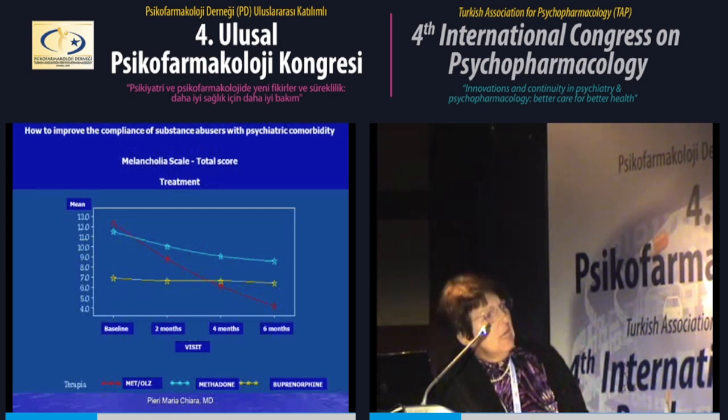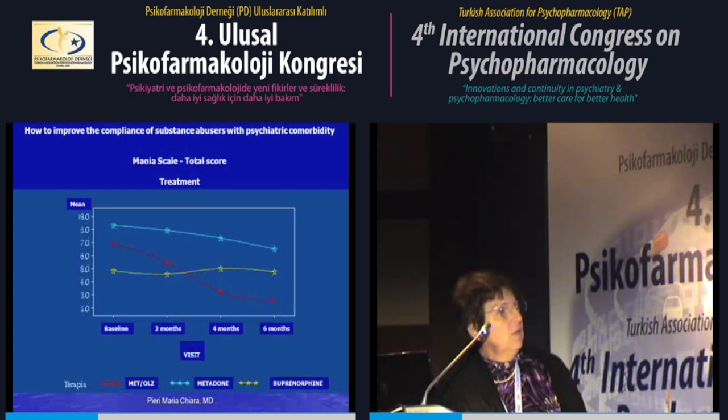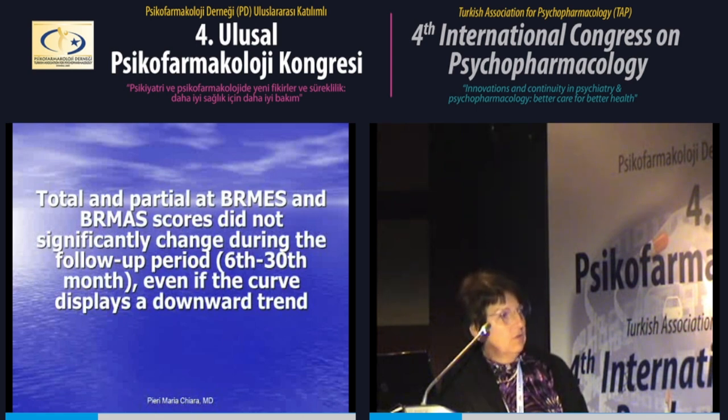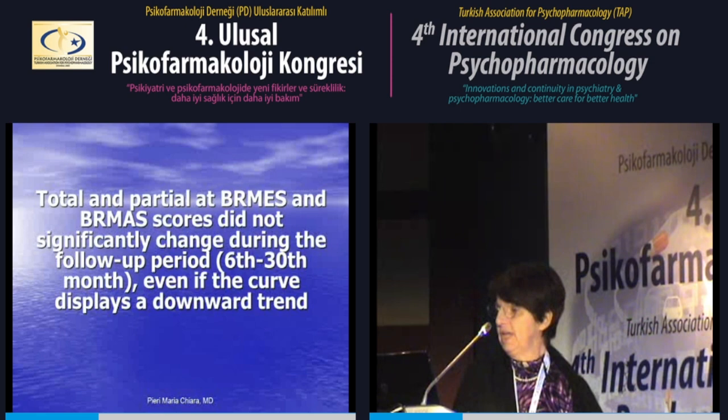You can see the total score in comparison for the first group in red with the other two subgroups who took methadone and buprenorphine, an important decrease with significant P less than 0.001. The same for the mania scale.